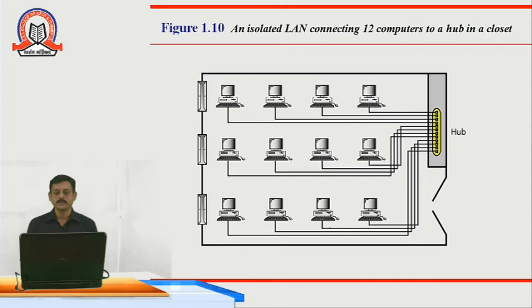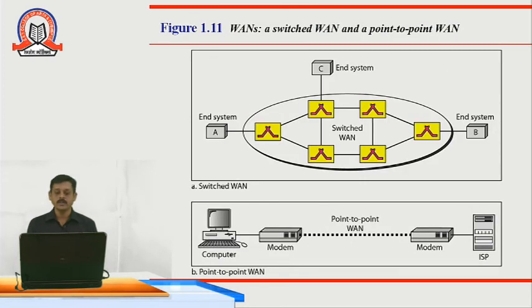As you can see, it is an isolated LAN connecting 12 computers to the hub in a closet. As you can see in the diagram, each and every device is connected to the centralized hub, and the data communication will take place between them, and this is nothing but the LAN or local area network. Then in WAN, you can see we can cover the entire globe.